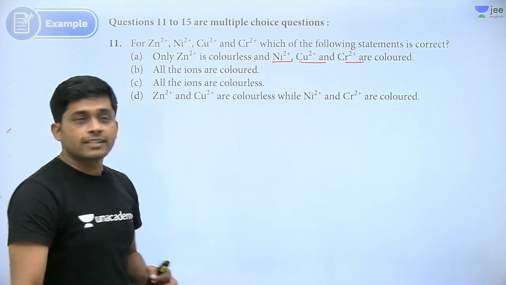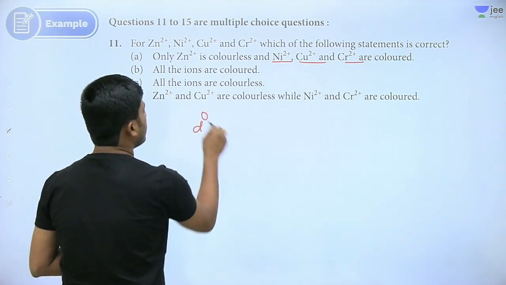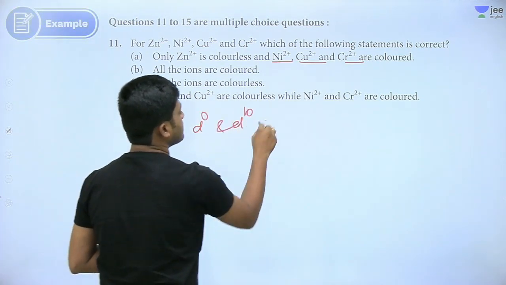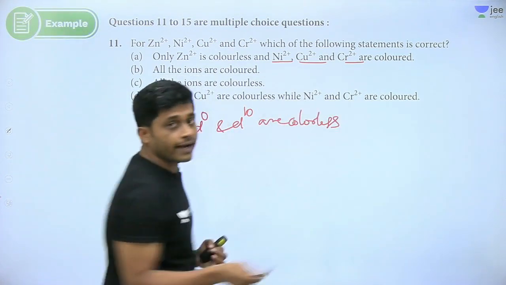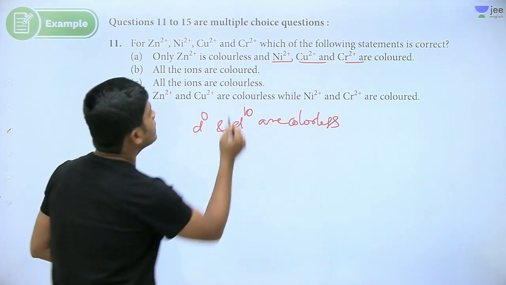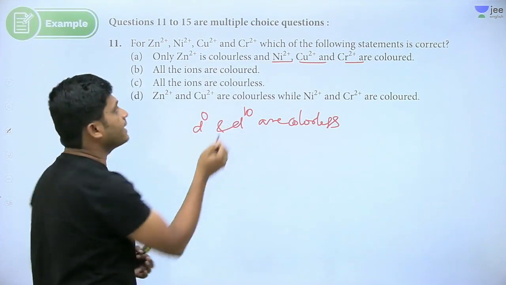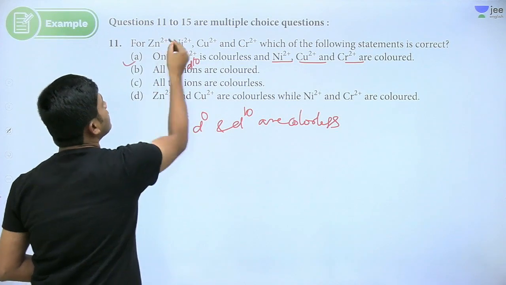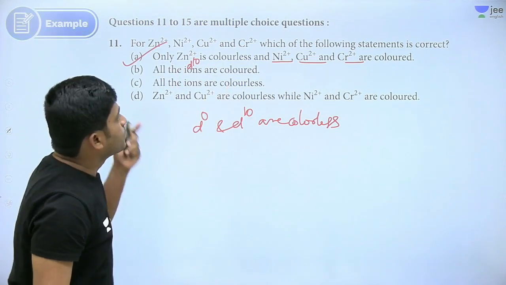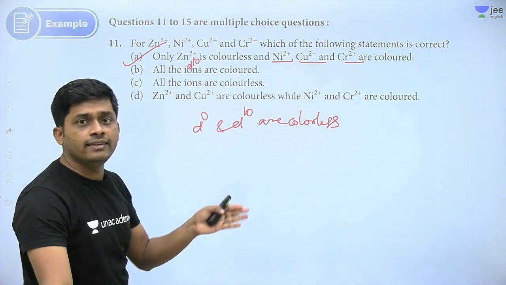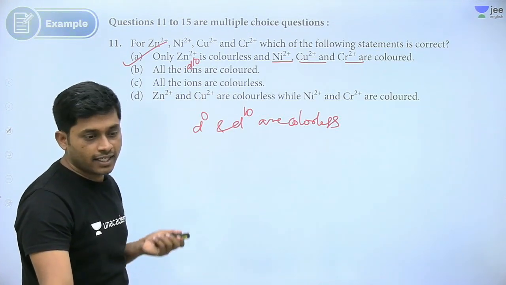All ions are not colored. Why? D0 and D10 are colorless. Right? Zn+2, what is this? D10 or D0? It is D10. So D10 is colorless, but remaining all are not D10, right? So they are between D1 to D9. They are colored. Understood, right?